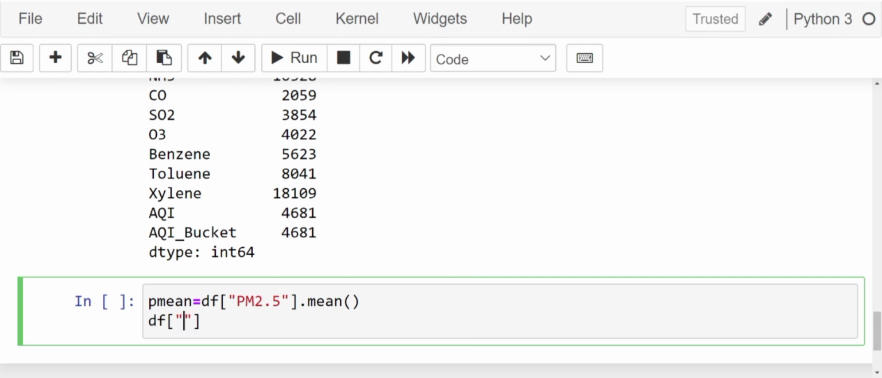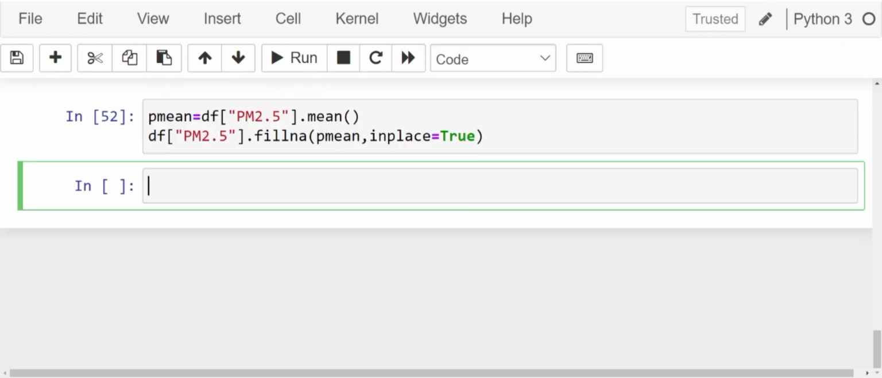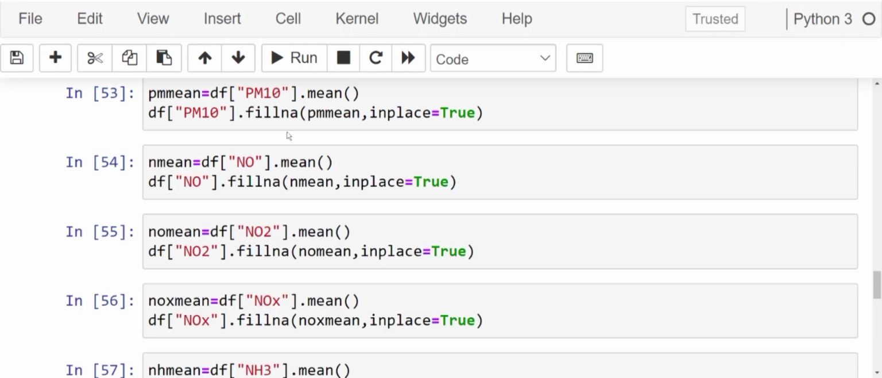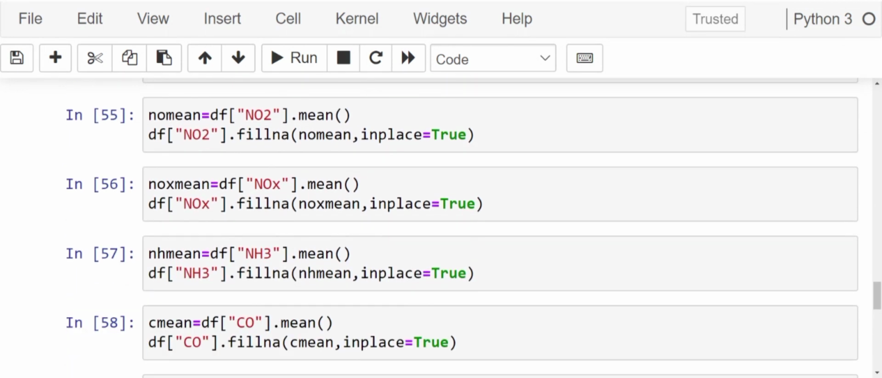df PM 2.5 dot fillna. We replace NA with pmean and we write inplace equals True so that all our changes are permanent. Let's run this. Now let's do it for all the columns. Now we have handled all our missing values. Wherever there were missing values, we have replaced them by their respective means.